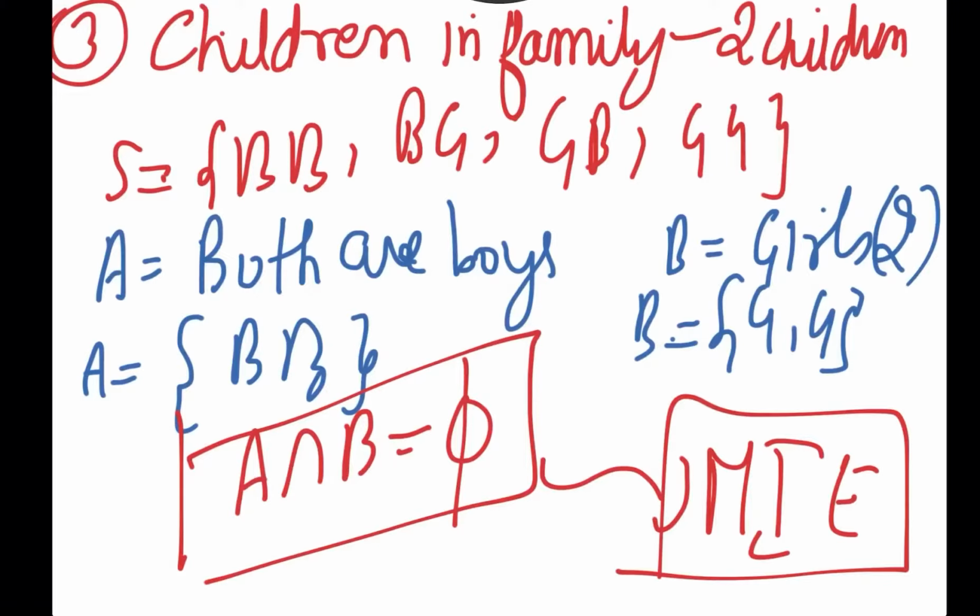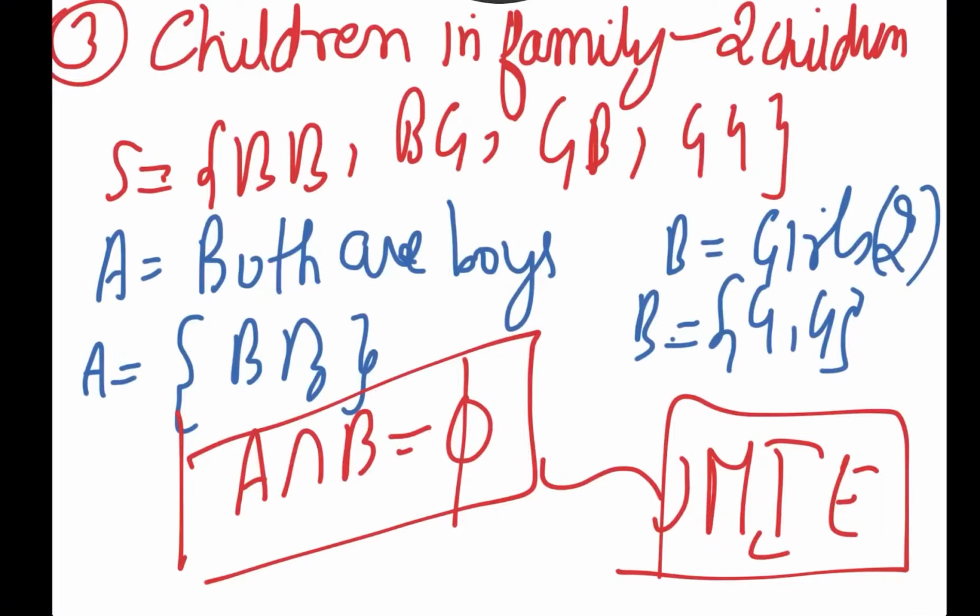And similarly, in the theoretical way also we can tally that they are mutually exclusive. How can we do that? In the first event, both are boys. So of course if both are boys, none of them are girls. This is not possible. If both are boys, they'll be boys only. If both are girls, they'll be girls only. So the occurrence of one excludes the occurrence of the other, and they are mutually exclusive events.